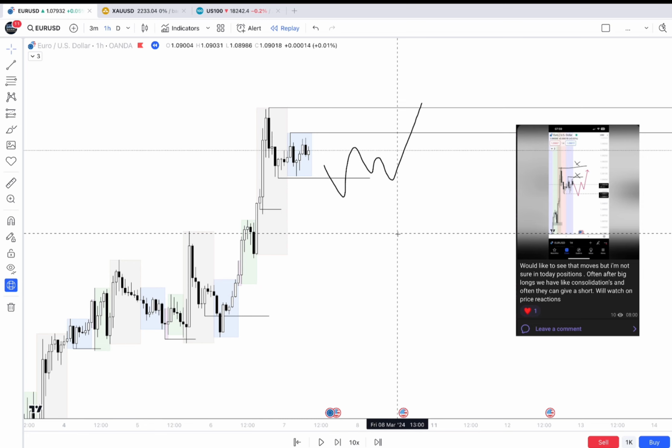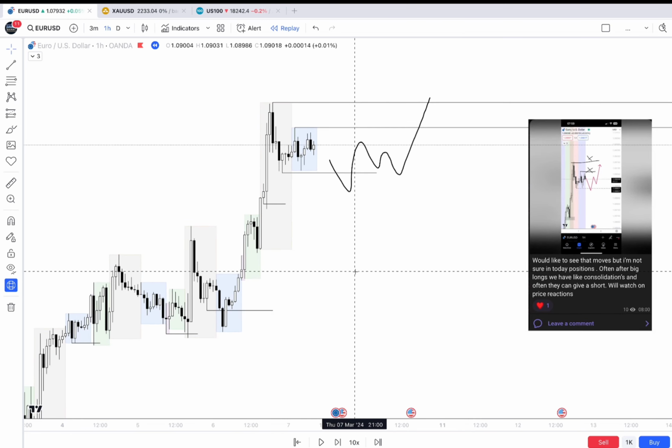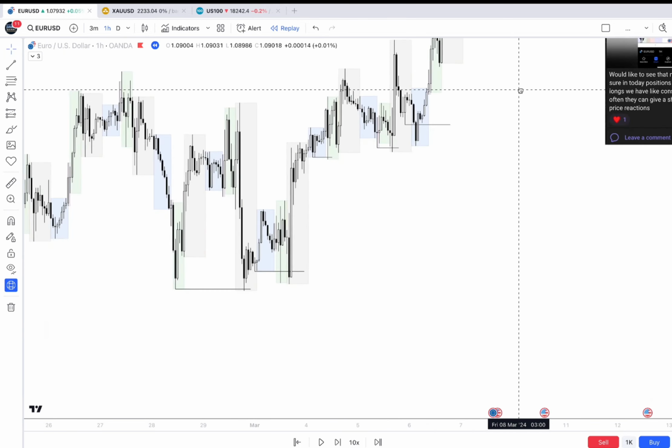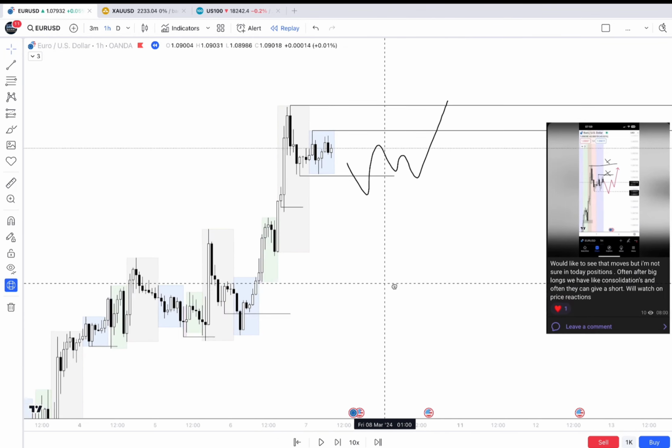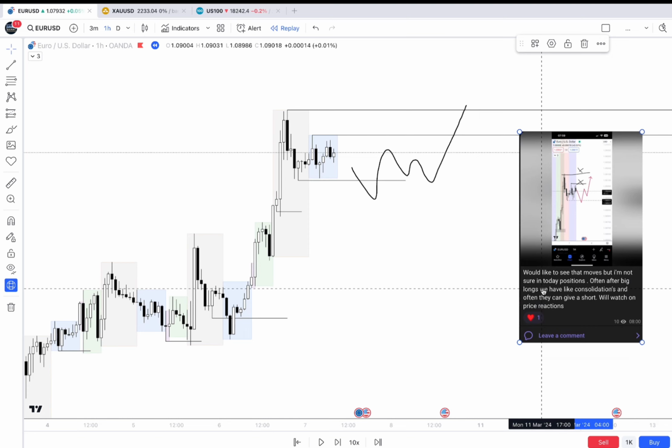And here longs look better, and I think that you understand why, because we have long tendency, long order flow, and there are no points of reversing the market. So let's take a look.